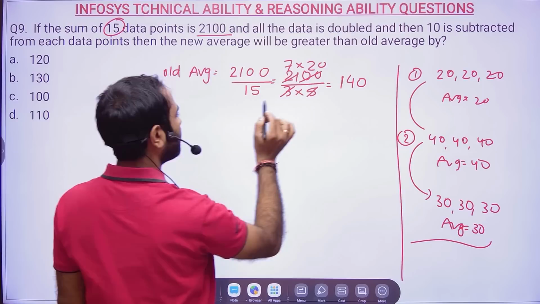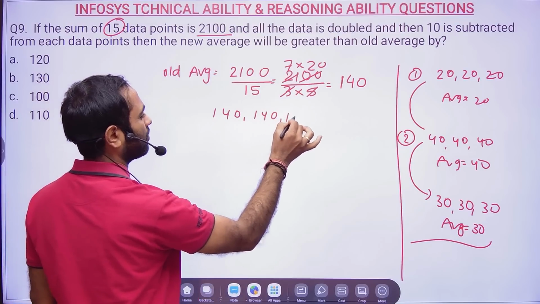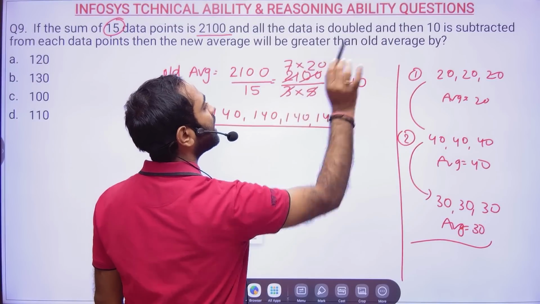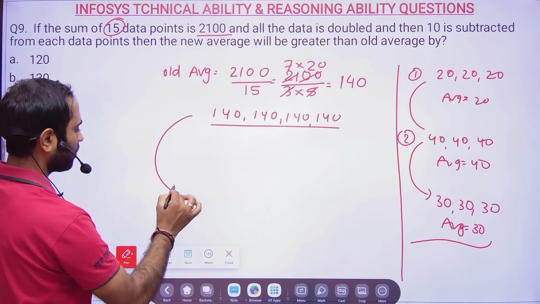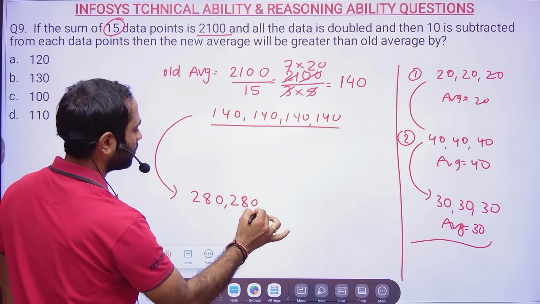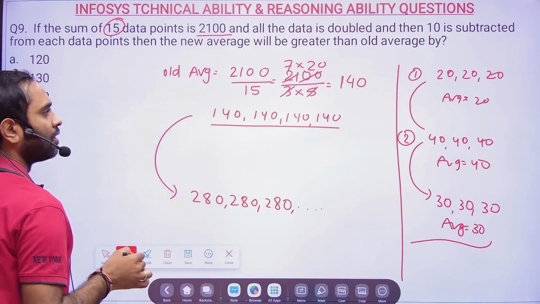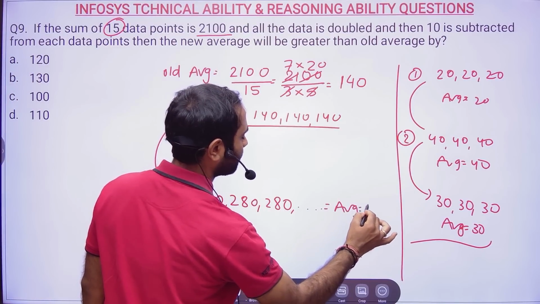Now, if average is 140, it means all the numbers were, suppose, 140, 140, 140, that you can treat as. Now the data is doubled. So data is doubled means what will happen? Now we are doubling the data, so 280, 280, 280 and all. So what will be the average? Sir, average will be 280.